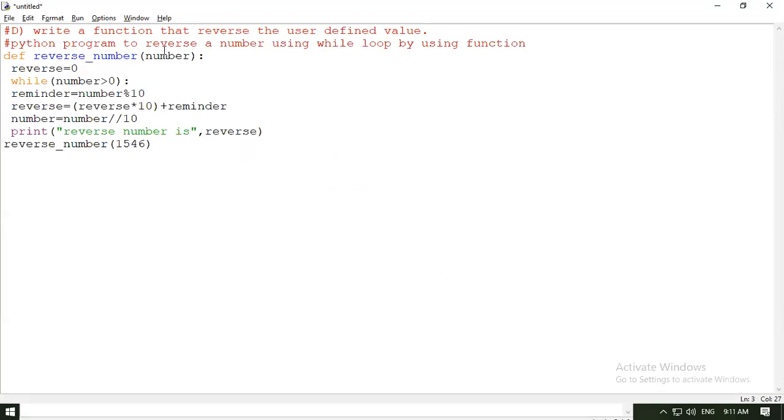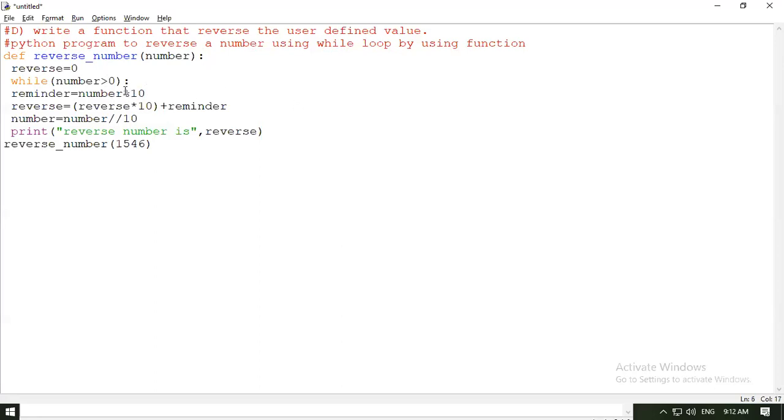So, a Python program to reverse a number using a while loop by using a function. Here I have def reverse_number, a user-defined function having a number as input. So reverse will be 0 for the initial purpose. Then while number is greater than 0, remainder equals number mod 10.